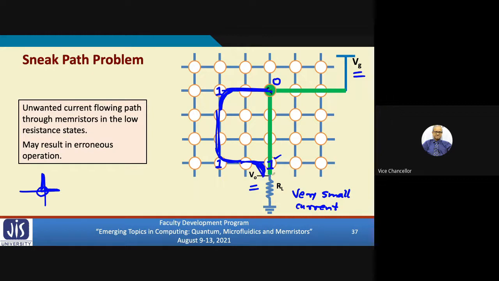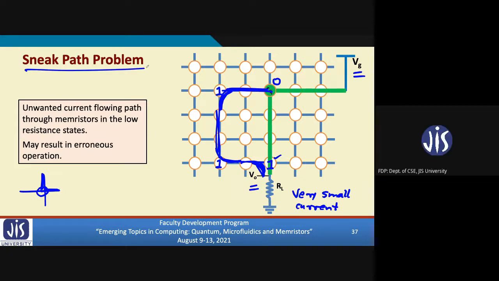So you see, there is a parallel high current flowing path which is formed. This is called the sneak path. You are expecting very low current to be flowing, but you will see that a very high current is flowing. So you will be erroneously reading the content of the cell as 1. This is the so-called sneak path problem.